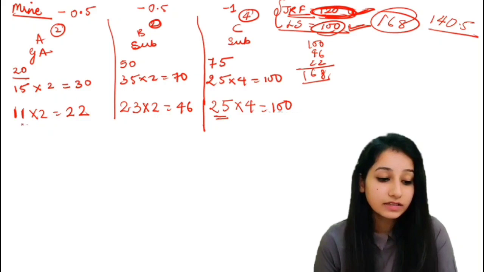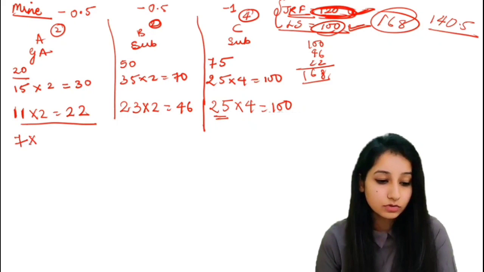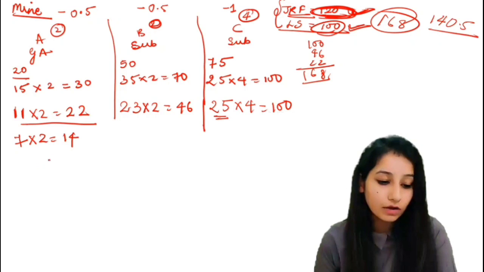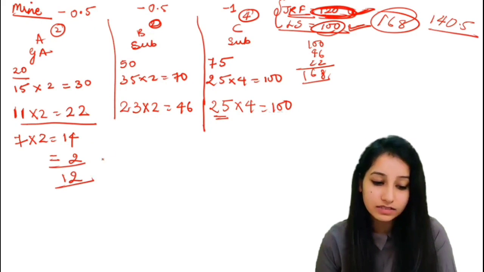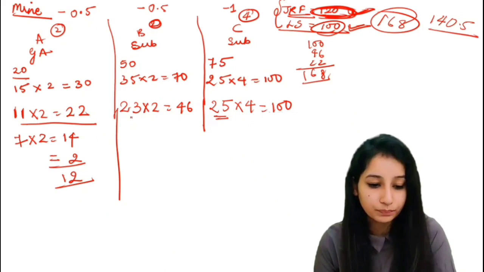In section A, 7 of my questions were correct and 4 were wrong. So 7 into 2 is 14, and 4 wrong questions means negative marking of 2 marks. So I secured 12 marks in this, at half mark per question.